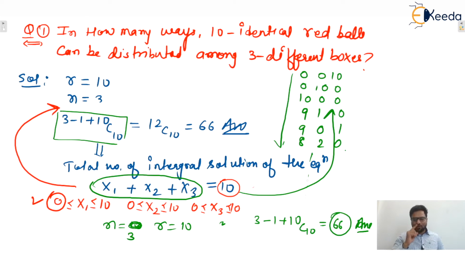Every solution here represents one distribution: first person gets 0, second gets 0, and third gets 10, and so on. I hope this is clear to everyone. Various problems we'll see will reduce to this particular magical formula. Okay, write down the next one.